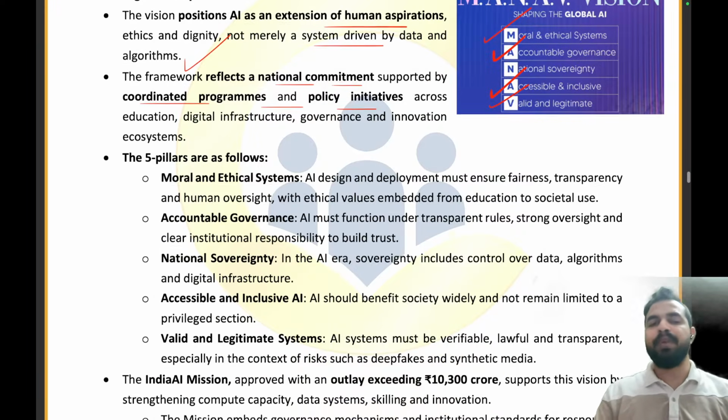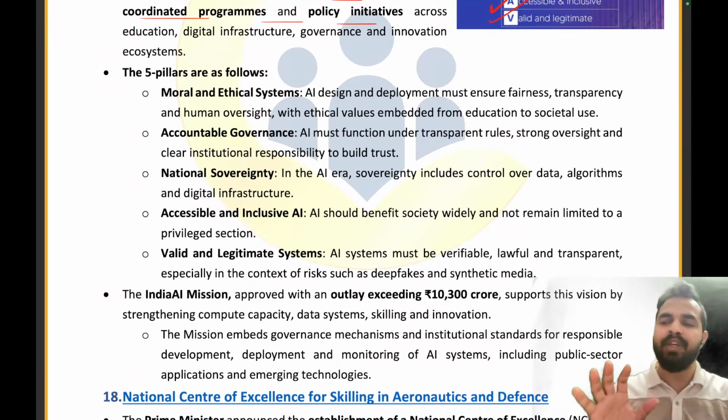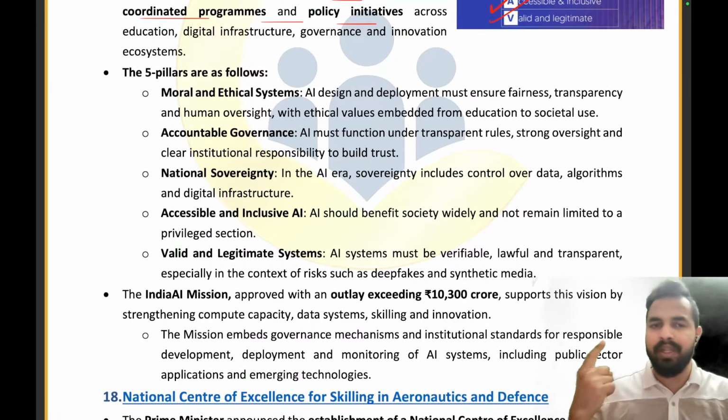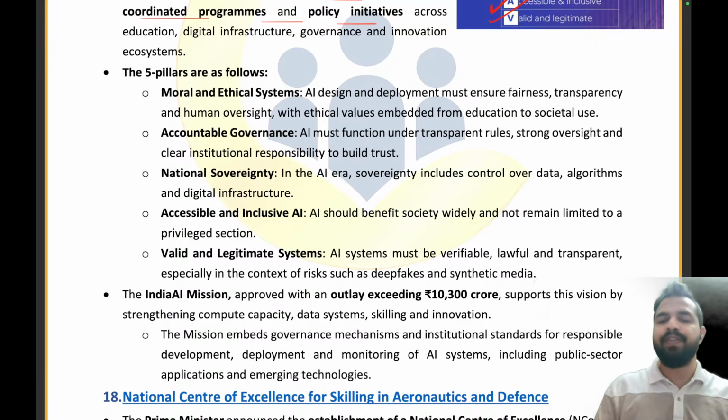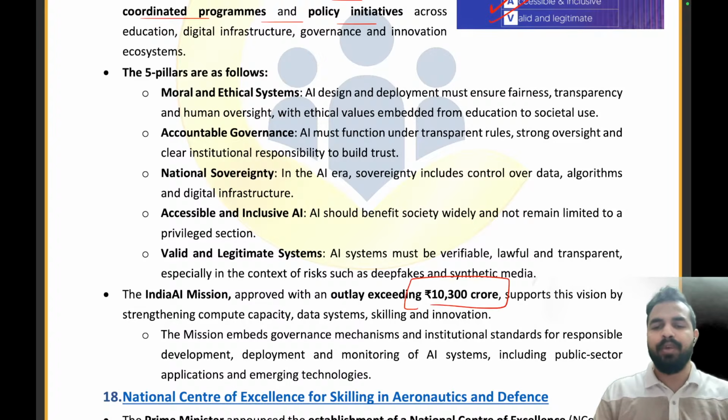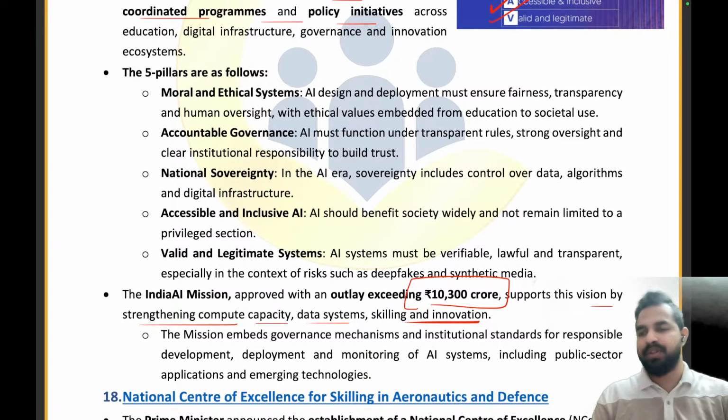Now, what are the different pillars of this particular vision? So, these are five pillars: MANAV, that is moral and ethical systems, I told you, accountable governance, national sovereignty, accessible and inclusive AI, and valid and legitimate systems. And for this, my dear friends, the India AI Mission has been approved with an outlay exceeding 10,300 crores, supporting this vision by strengthening compute capacity, data system scaling, and innovation.